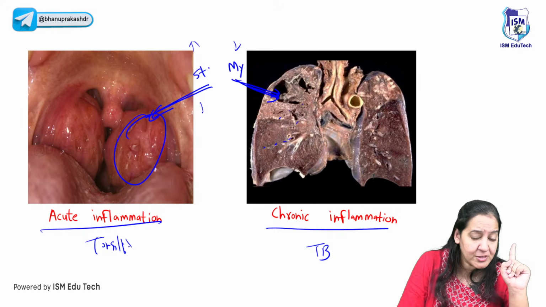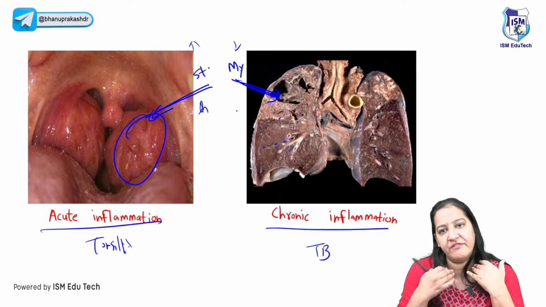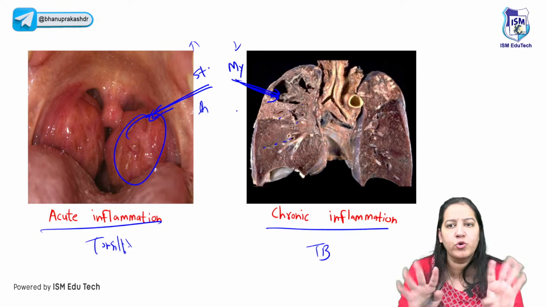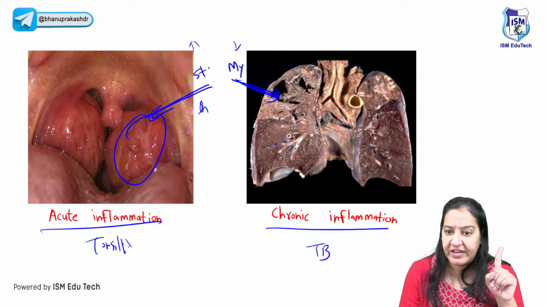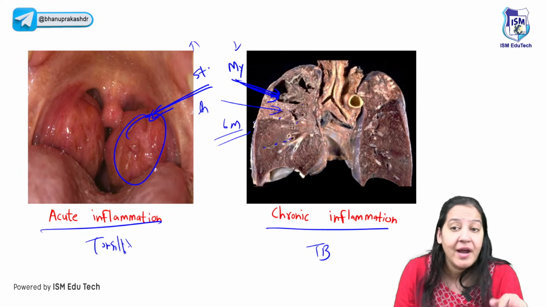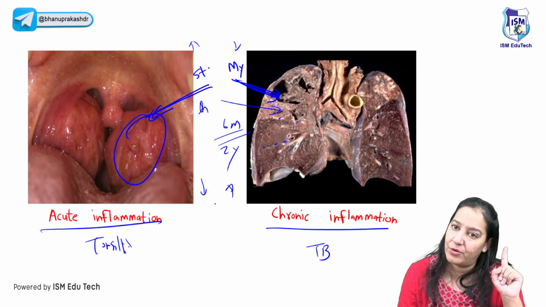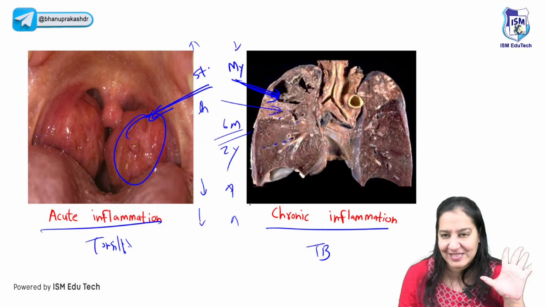Right, here duration is also less. If I have tonsillitis, maximum it will be for a week. After 1 week, it will subside, whether I take treatment or do not take treatment. So maximum it is for a week. But if someone has TB, it will be for 6 months if the person takes treatment, and if the person doesn't take treatment, it will be for 2 years. So here duration is less, here duration is more. Onset is fast and slow, right?